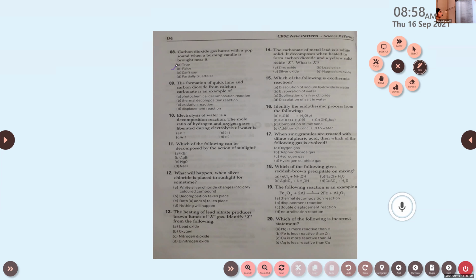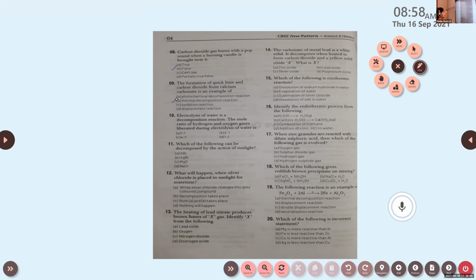The formation of quicklime and carbon dioxide from calcium carbonate is an example of which type of reaction? We already discussed. Which is the correct answer? Thermal decomposition. Yes, it's option B, thermal decomposition. On heating calcium carbonate or limestone, it will be decomposed to calcium oxide and carbon dioxide. So the correct option is option B, that is thermal decomposition.